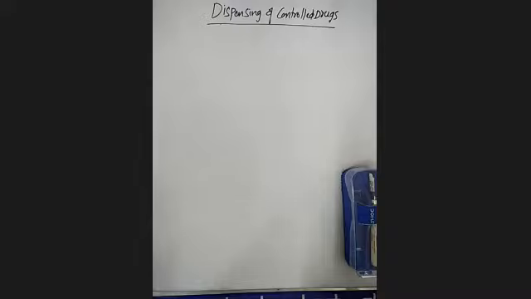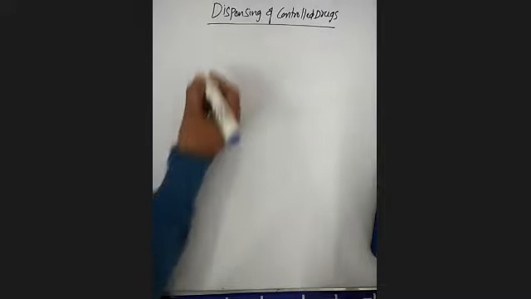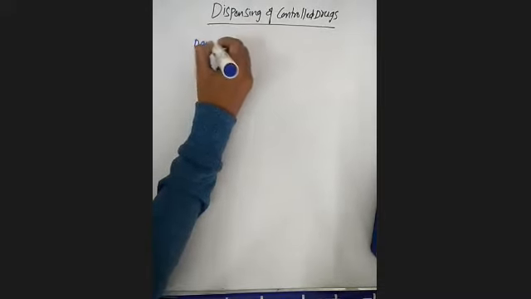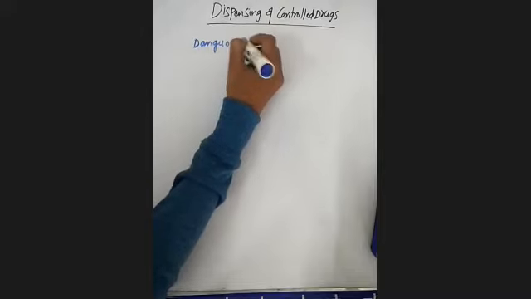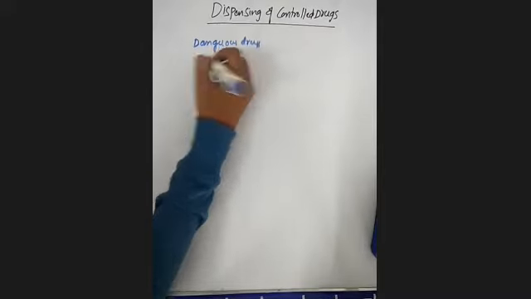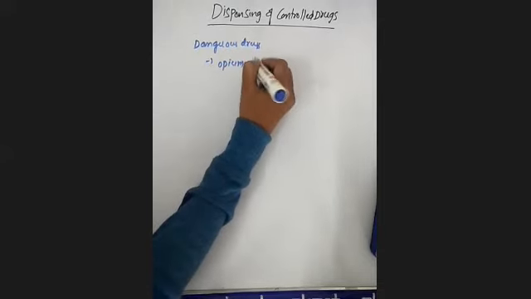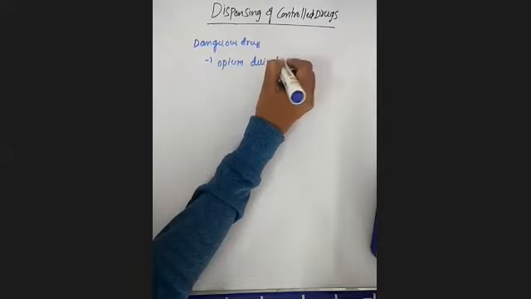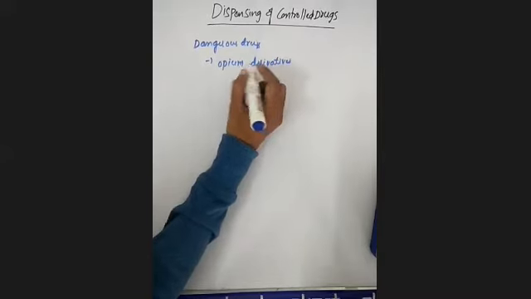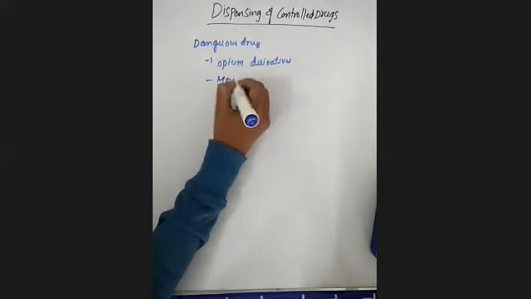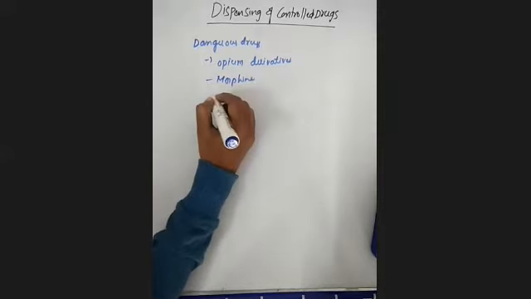Today we'll discuss the dispensing of controlled drugs. First of all, you have to know what is meant by controlled drugs. In large hospitals, you have some dangerous drugs, like morphine or the opium derivatives, and next, morphine and pethidine.